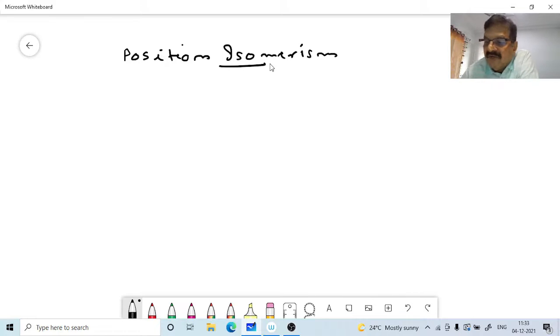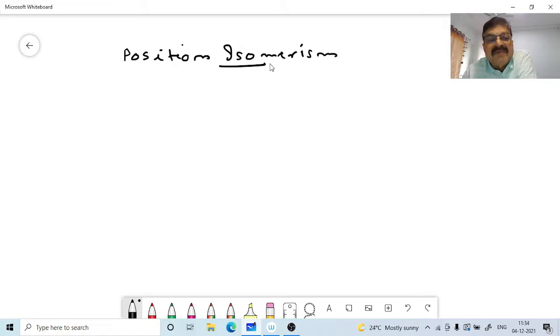So in position isomerism, what is the difference here? Compounds have the same carbon skeleton, but they differ in the position of the substituent groups. Various substituent groups and functional groups will be there, but their position differs. That is the thing.